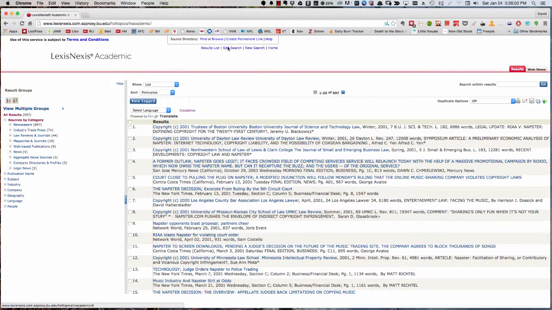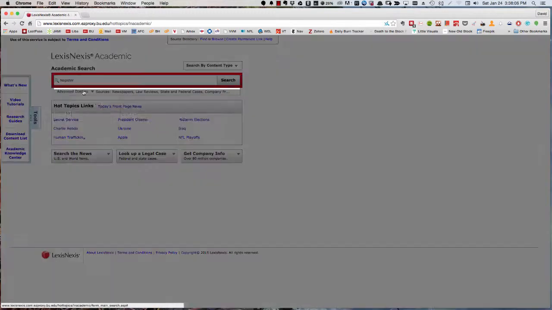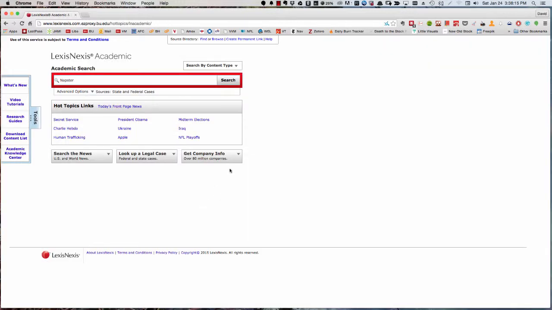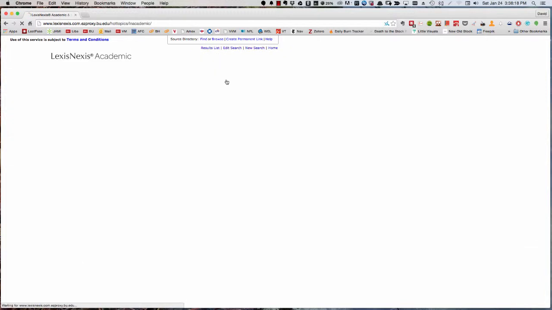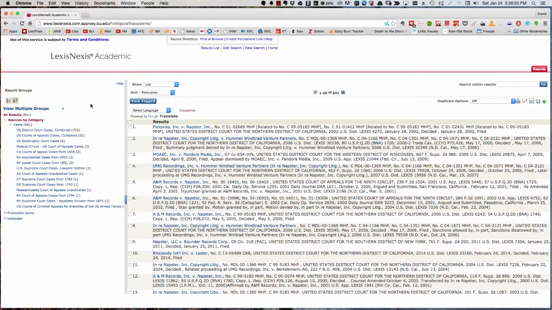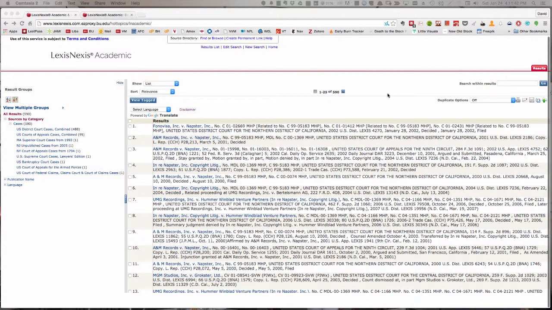So, let's click Edit Search to go back to the landing page. This time we'll select Advanced Options and narrow our sources to state and federal cases. Click Apply, click Search. What's the result? Well, the result is about 840 hits. Here they come, 840 hits, which is still way too many. It's every U.S. case that mentions Napster. So let's see what we can do to bring some order to these results.